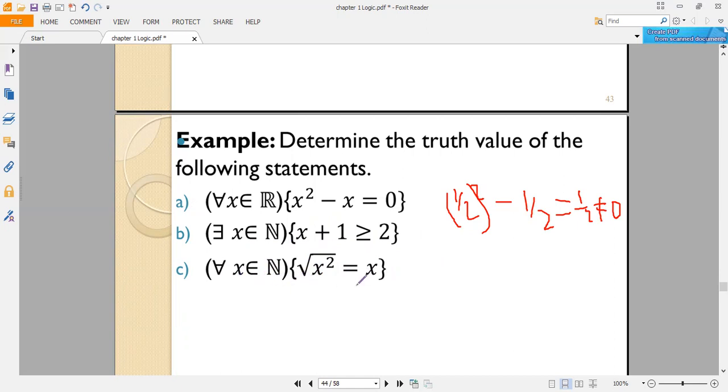And the counterexample is false. The square root of x squared is different from x. And the counterexample is: 0 minus 0 is 0, 1 minus 1 is this one. So since the set of